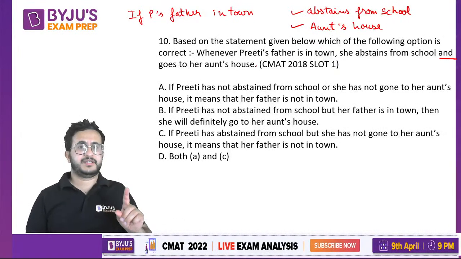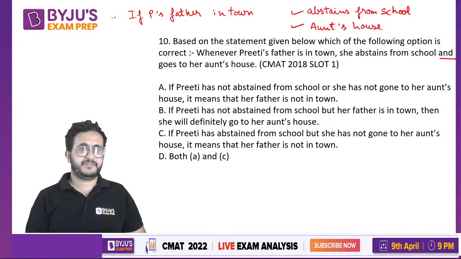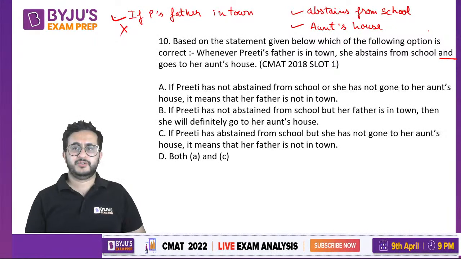Always remember this. जब तक ये if वाली condition true होगी, then only these things will be true. But if this is true, these two things will happen. If this part is false, you can't say about these things.